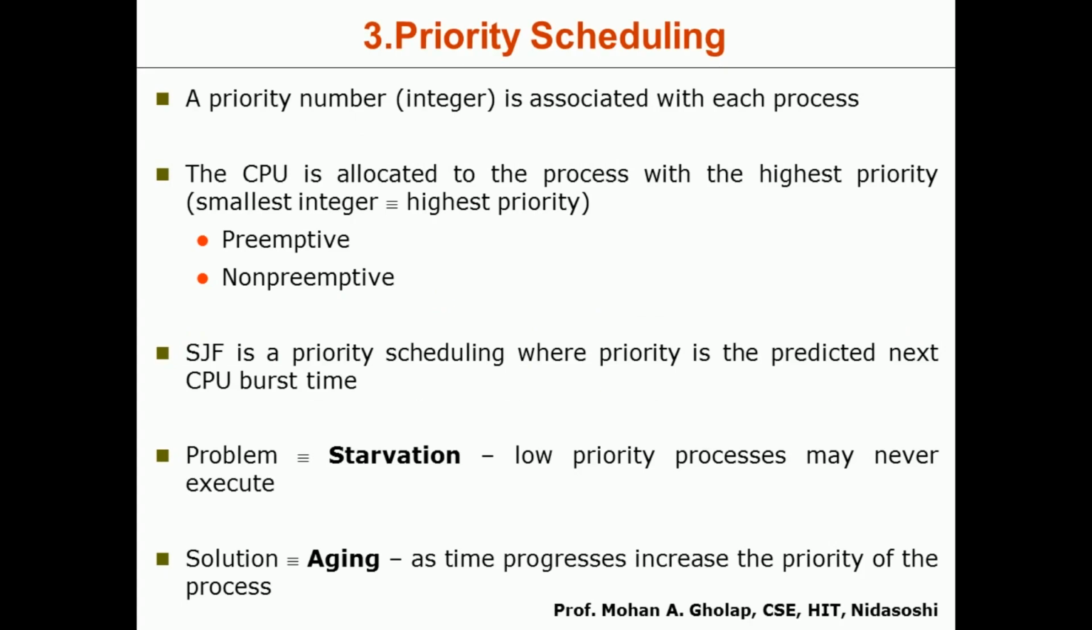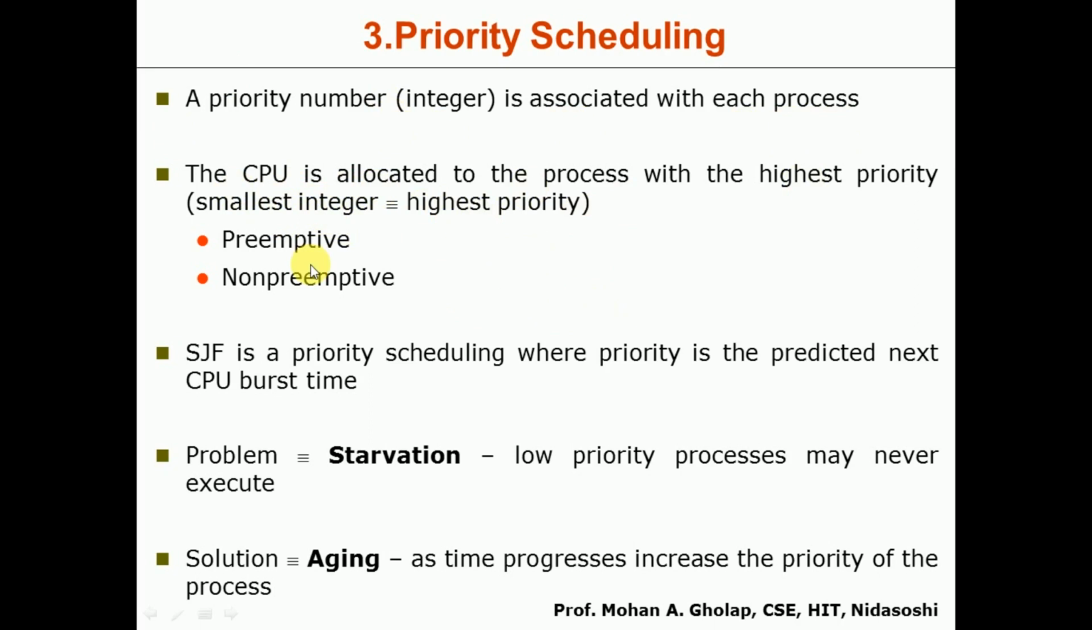Next we'll see the third CPU scheduling algorithm, that is the priority scheduling algorithm. The name itself indicates that every process will come with a priority. Whenever a number of processes are waiting in the ready queue, the CPU will select the process which has the highest priority. A priority number is associated with each process, and the CPU is allocated to the process with the highest priority. Here we have the convention that the smallest number indicates the highest priority.